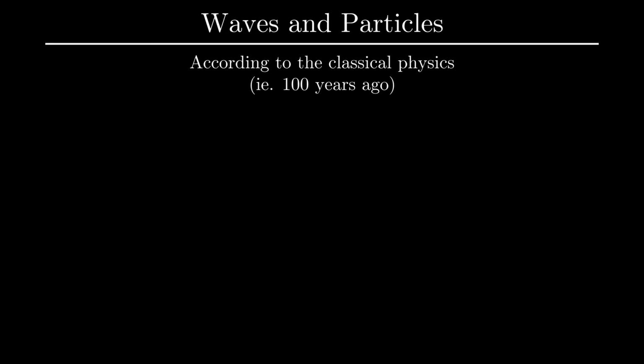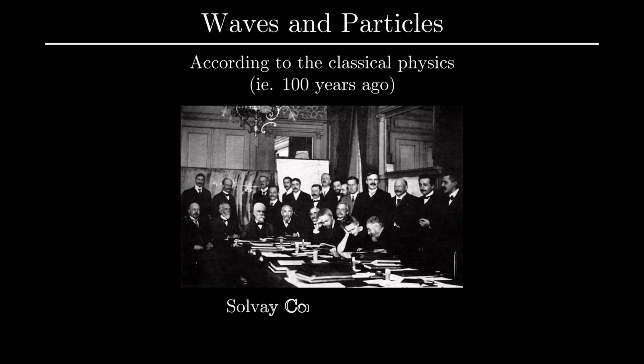In this video, we will look briefly at waves and particles from the perspective of quantum chemistry. According to classical physics, this means more than 100 years ago, scientists thought that they had discovered everything at that time. This is the beginning of the 1900s, and what they claimed about the waves and particles.